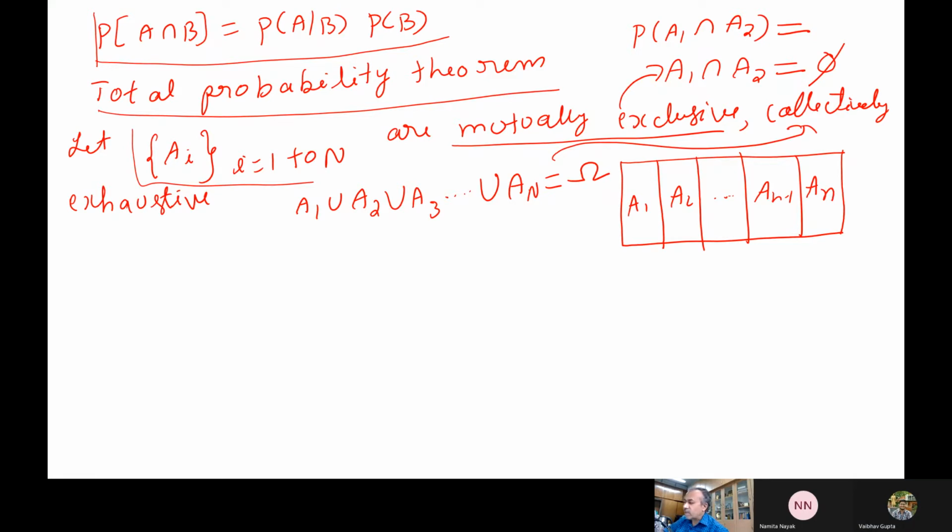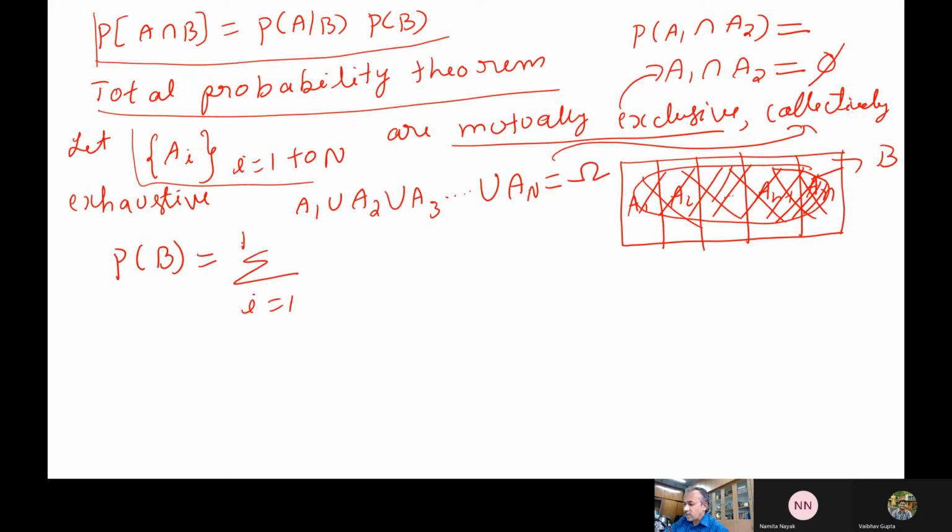Now if I want to find out any event B, which is a combination of all these individual pieces, I call it B. So if I want to find the probability of any event B, what the total probability theorem says is that P of B is the sum of P of B given Ai multiplied by P of Ai. This is the meaning of this statement, which you can easily prove also.